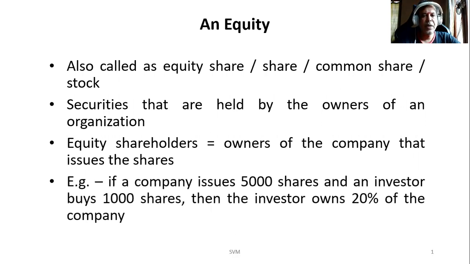For example, if a company issues 5,000 shares and an investor buys 1,000 shares, then the investor is considered to own 20% of the company.